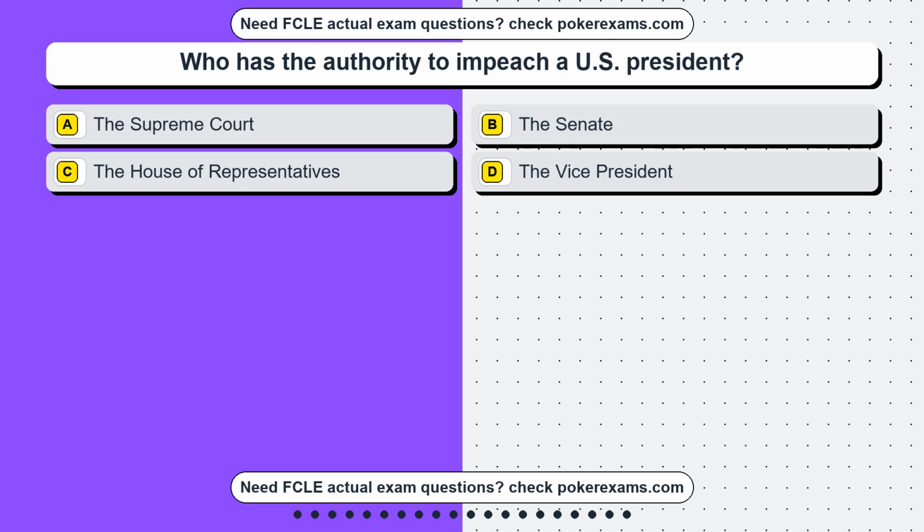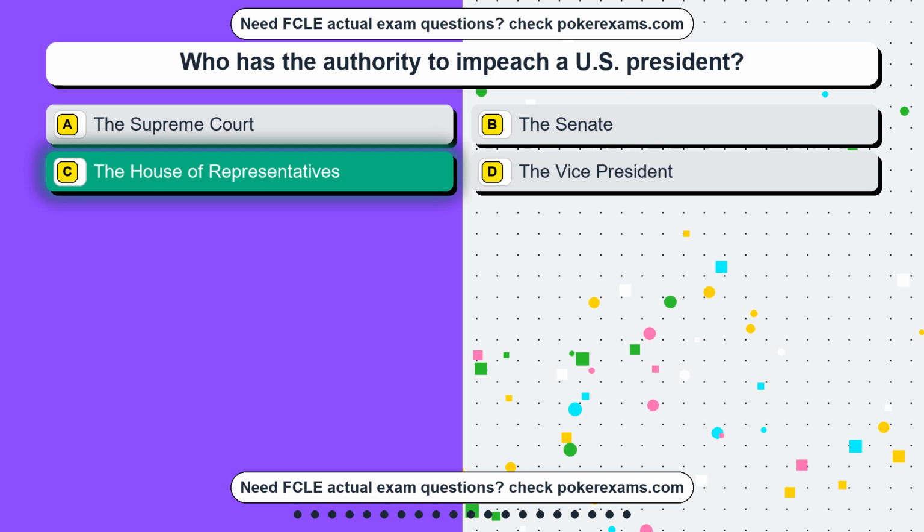Question 11. Who has the authority to impeach a U.S. president? Option A, the Supreme Court. Option B, the Senate. Option C, the House of Representatives. Option D, the Vice President. The correct answer is option C, the House of Representatives.